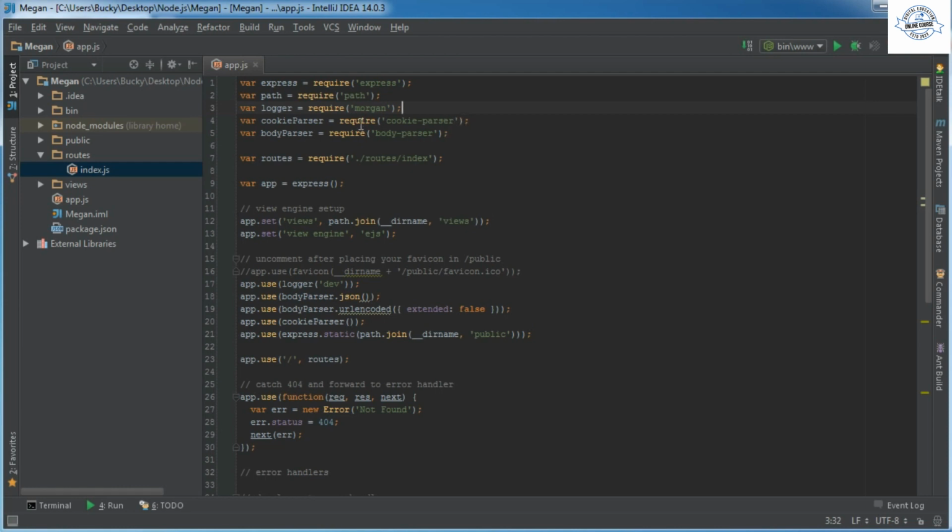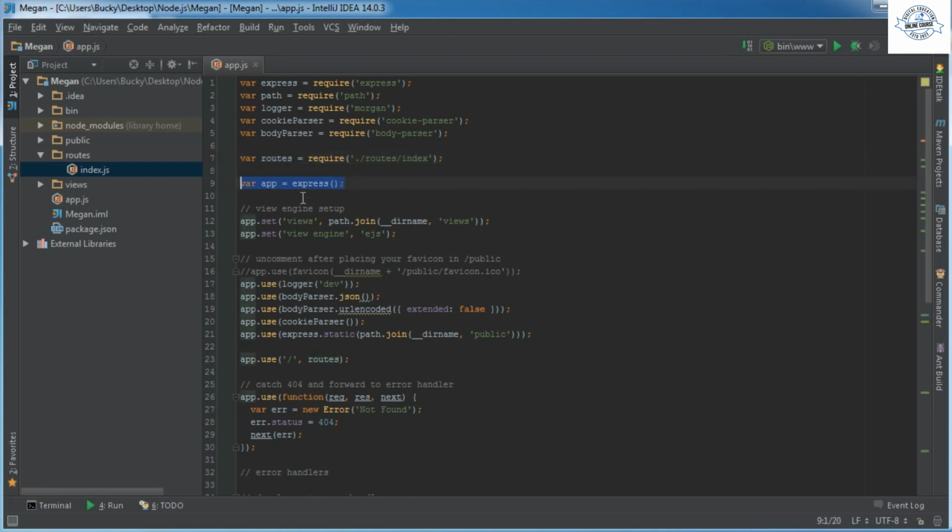Alright. So cookie parser, you can probably already guess, is for handling cookies. Body parser, whenever you have to parse a text body or a JSON body, say a JSON party, that'd be cool, whatever. Alright, then that's what you use. Routes, we already know what that is. Pretty much the brains behind everything.